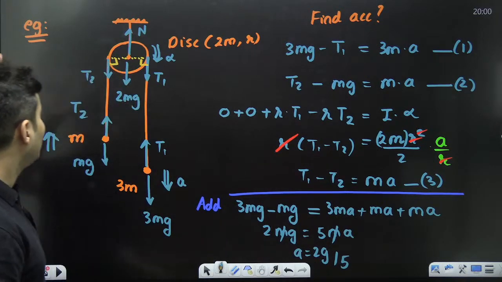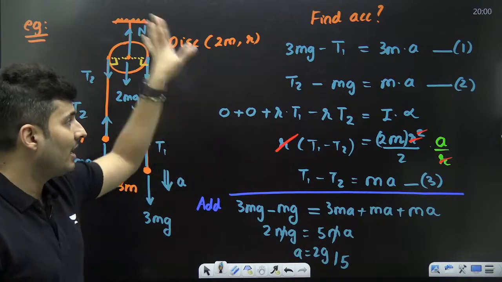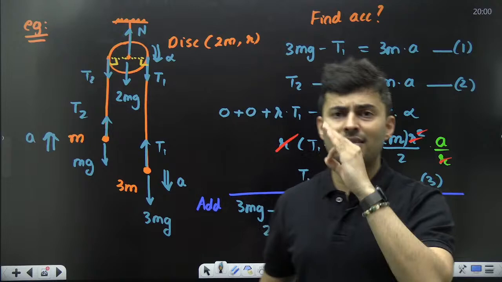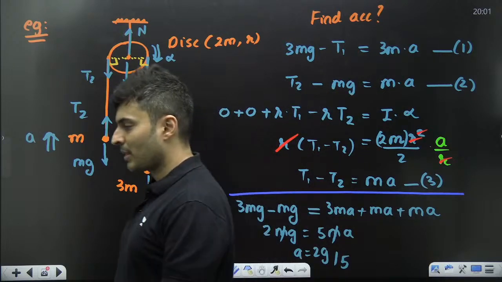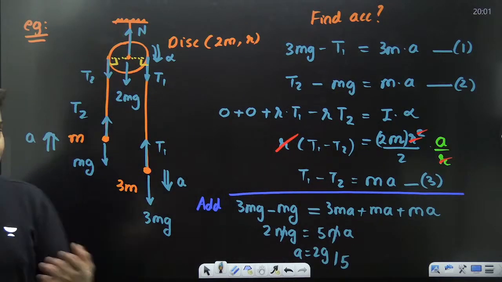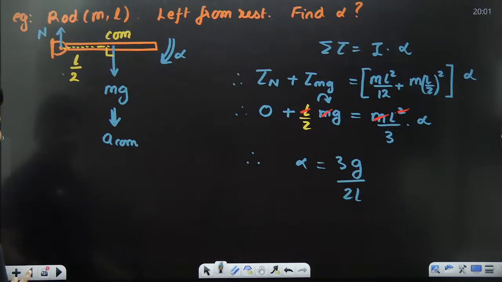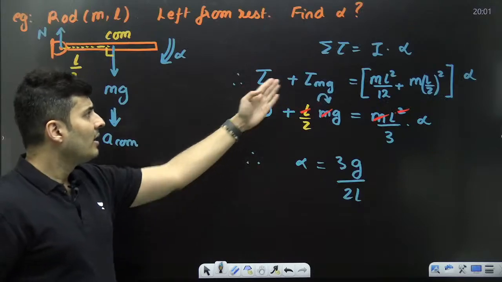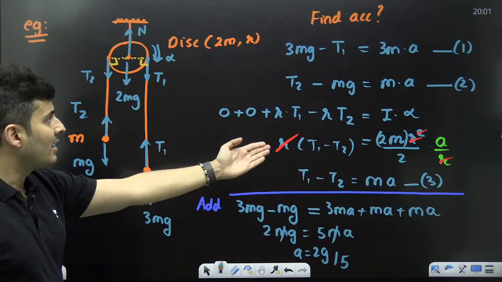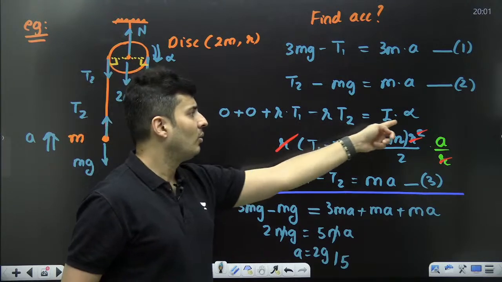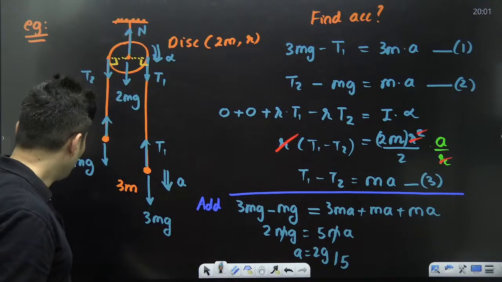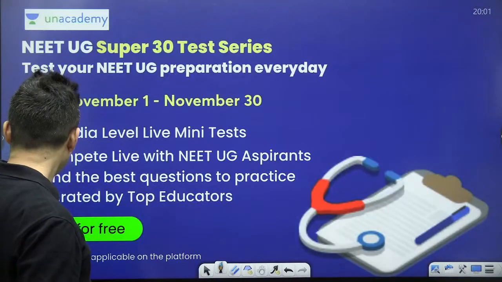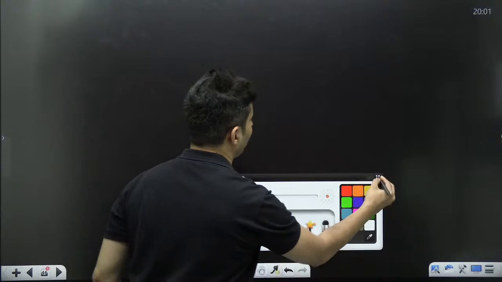This is how you solve a problem where the pulley itself has a mass. Amazing. Now there could be some questions where you might not have to use torque is equal to I alpha. We saw some questions where torque was I alpha. Instead, you might find that the net torque might be 0.